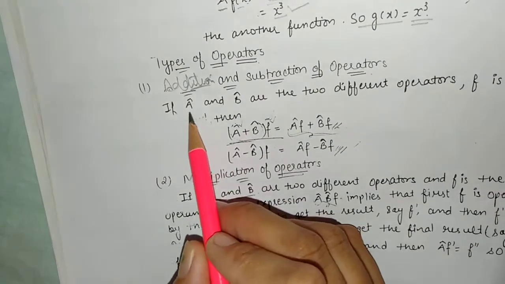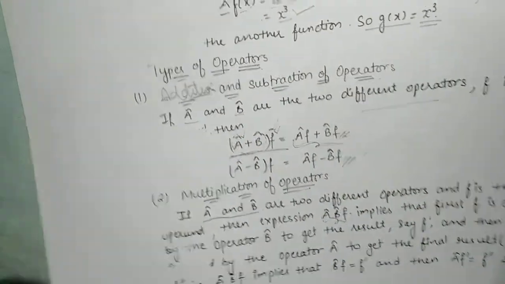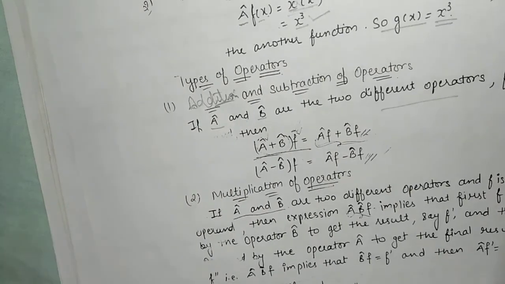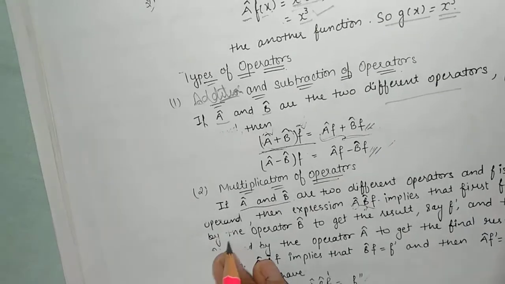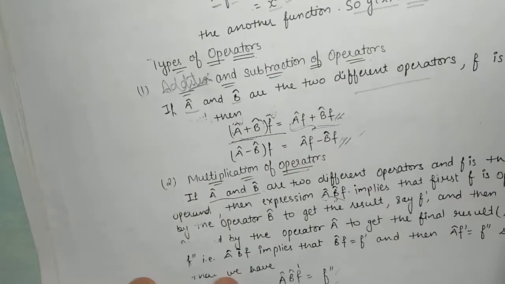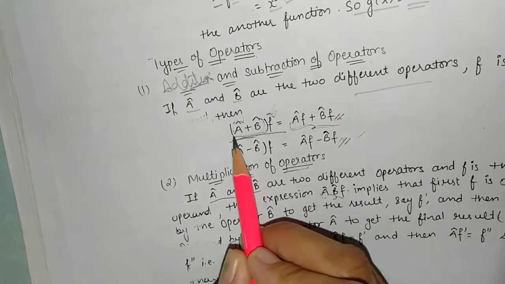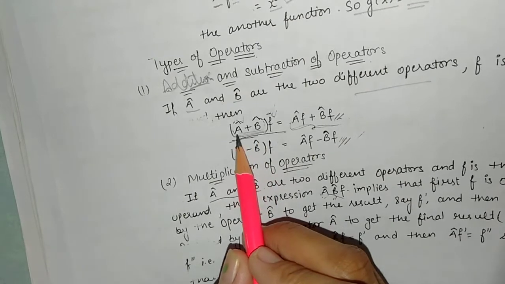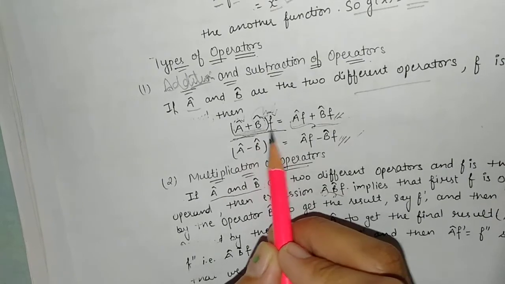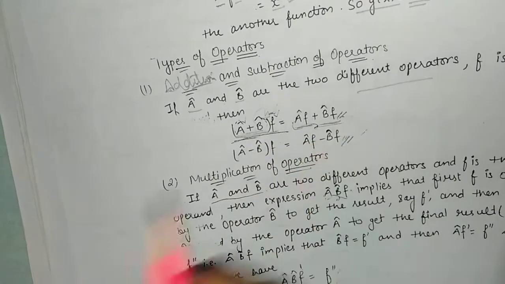Assume we have operators A and B. They can be different operators or the same operator, both can be multiplication and division, or one will be addition and another will be subtraction. Firstly here we will discuss the addition. Addition means we have two operators in sum formation, A plus B, and both of these operators will be applied on a function and transform that function into another function.